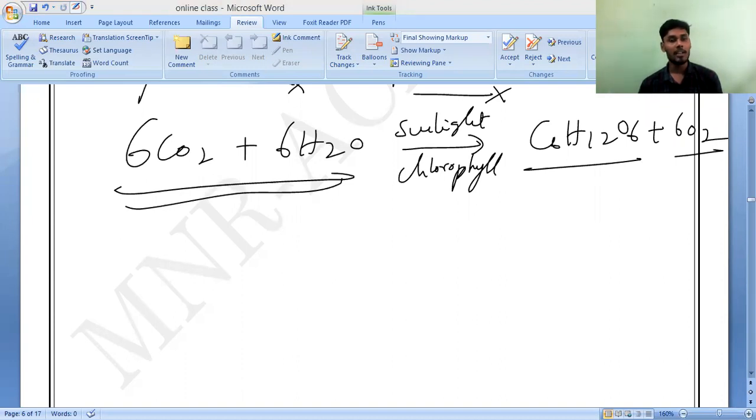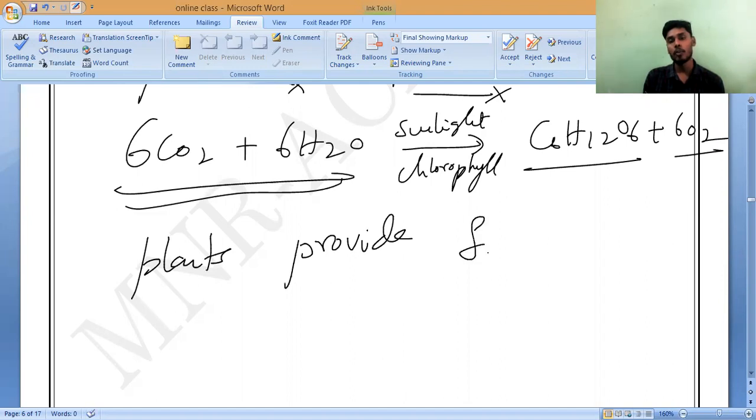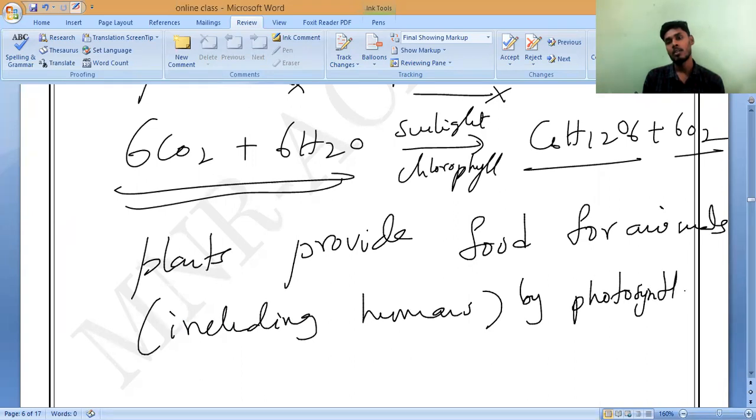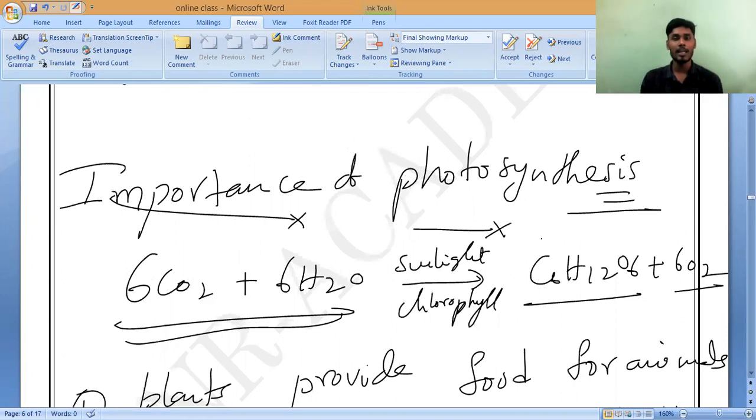So photosynthesis by plants provides food to animals. Plants provide food for all animals, including human beings, by photosynthesis only. That is the first importance of photosynthesis. Next, what is the second importance? You can see the equation, you can get it. What is the second importance?